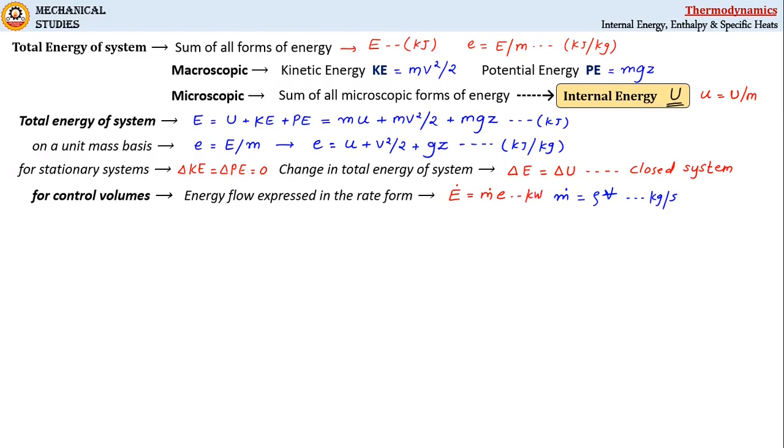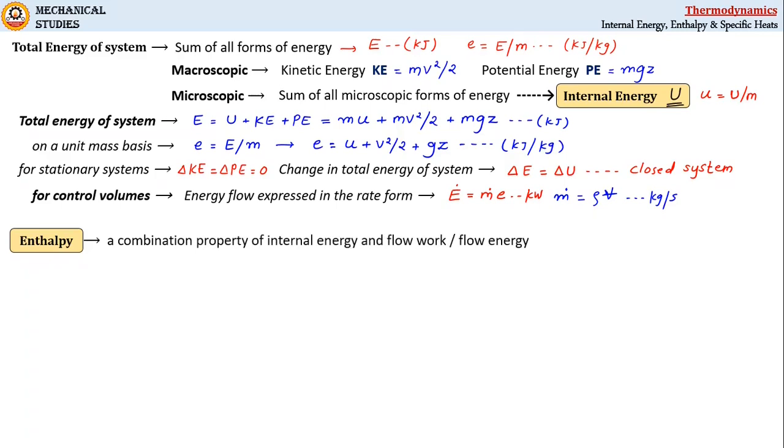kilojoule per second. Now, after discussing internal energy, we will go to the next term, which is enthalpy. It's a very important term, especially when you deal with open systems or control volumes. Remember here, just like internal energy, enthalpy is also a property of the system. Actually, enthalpy is a combination property of internal energy and flow work or flow energy. So this is a new term again, flow energy or flow work.